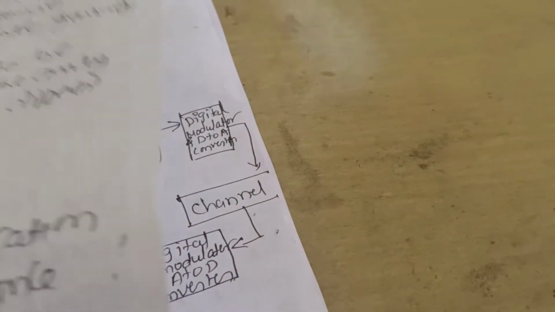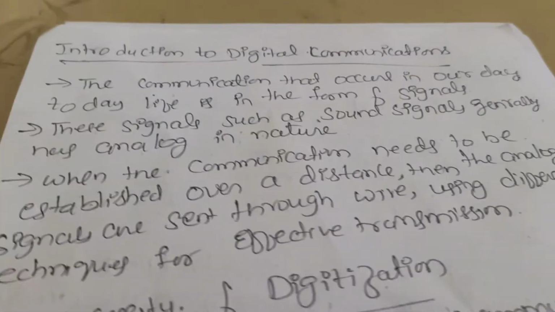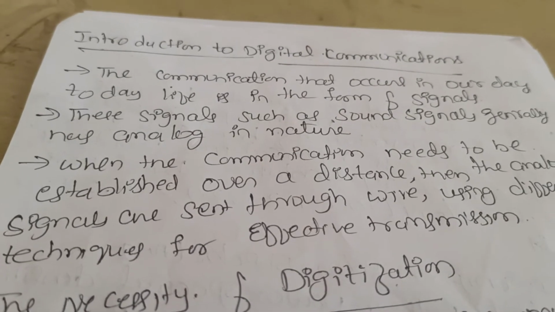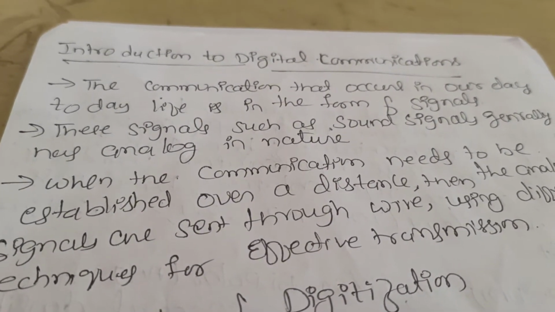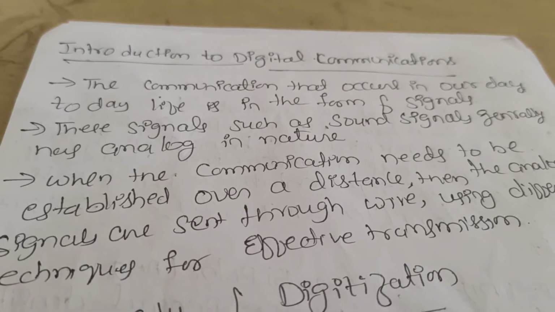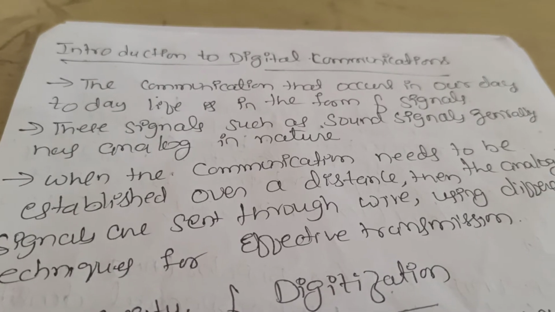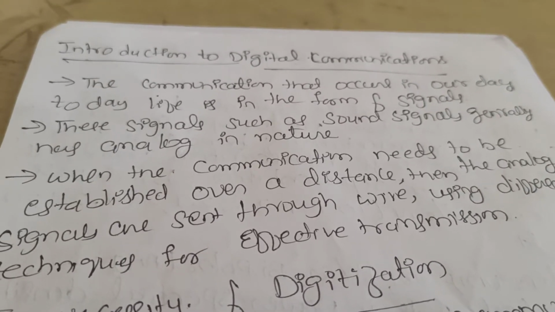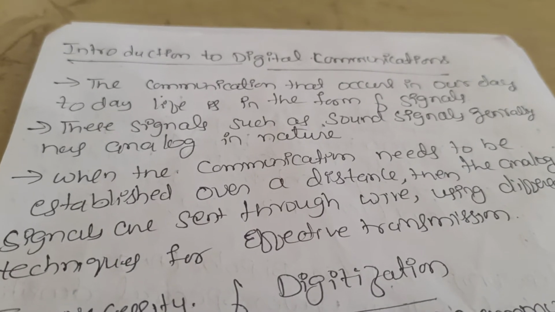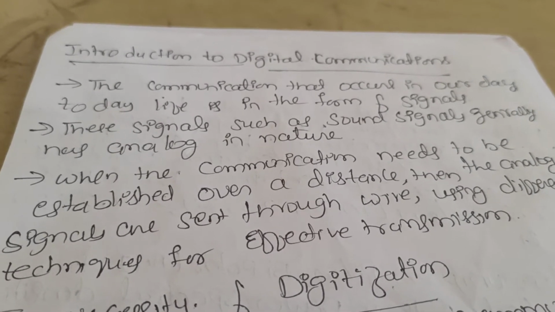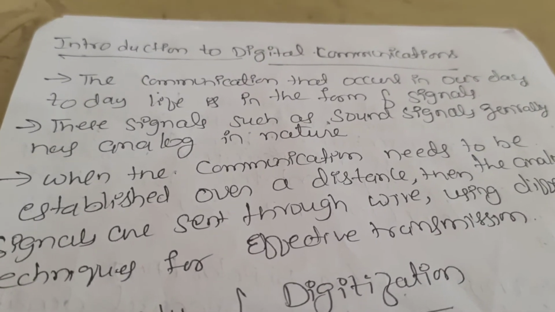Next will be the introduction to digital communication. So far you have already studied analog communication. What is analog communication? It is communication related to analog signals, where we communicate using an analog signal, that is, a time varying signal. Digital communication means we communicate using digital signals only, that is binary signals, binary digits, zeros and ones.